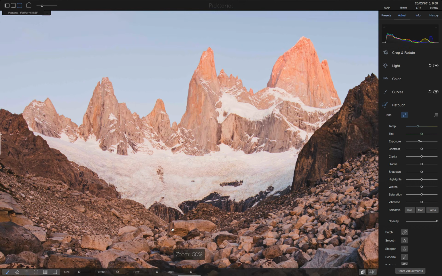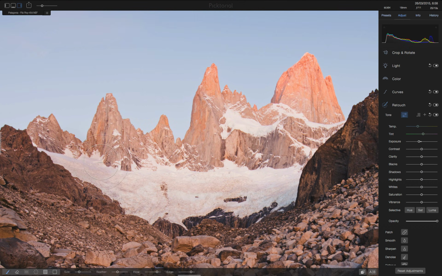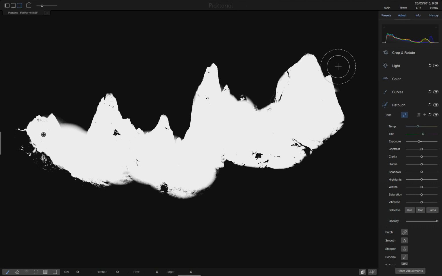I'll brush these mountain tops, and we can see how the EdgeAware Brush can handle most of my selection precisely. If I went a bit over, I can easily erase any part by holding the Alt key while brushing. When I need to be really sure and precise, I just press O to enter the mask view and fix with the brush wherever we need.